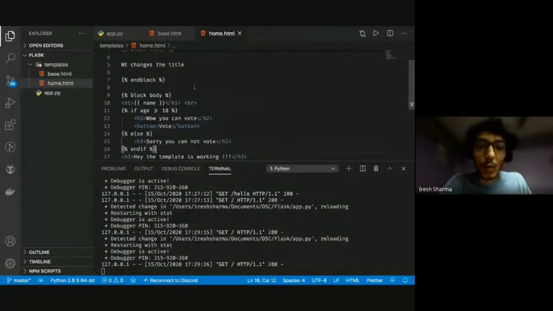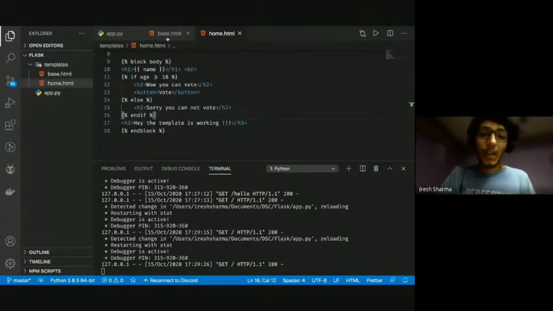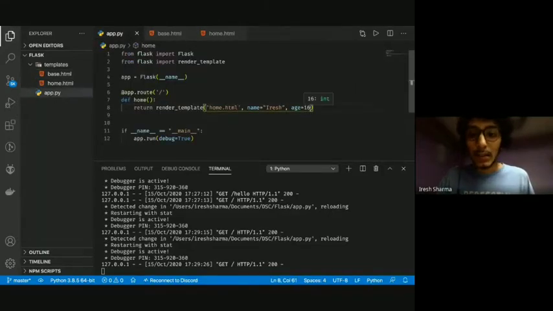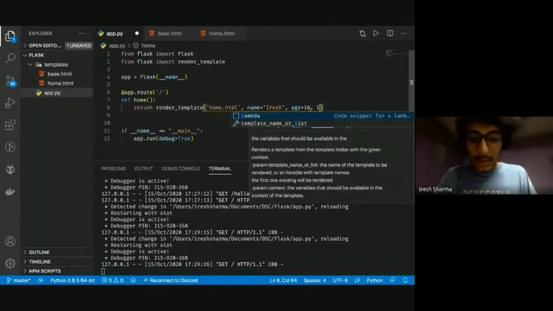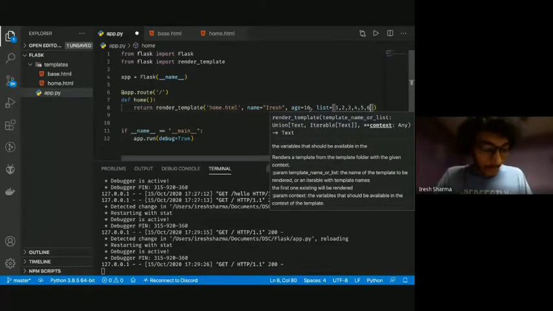So let's move on to some more complex stuff like looping. You can also loop using Jinja, which is very interesting and helps a lot. I'm going to quickly send a list here. So let's send list is equal to 1, 2, 3, 4, 5 and 6.